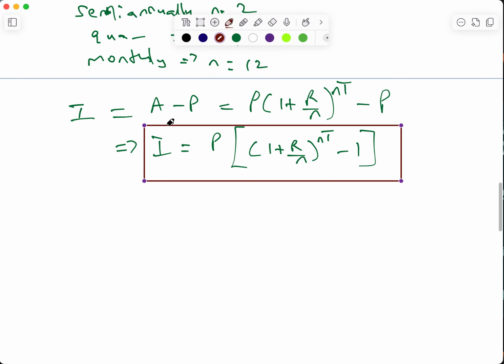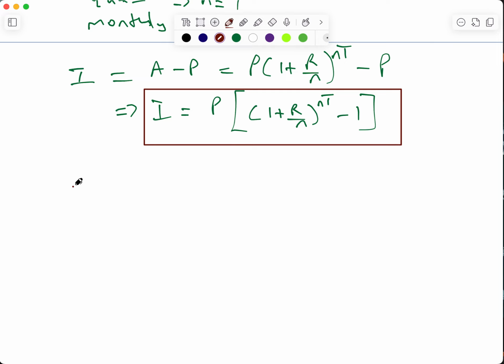So for instance, let's use the same example earlier. We had 5,000 USD invested at a rate of 5% per annum, and the time is 5 years. So now we want to see how much would have accrued after 5 years.